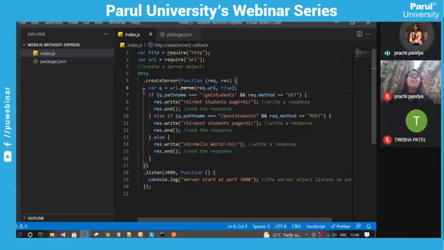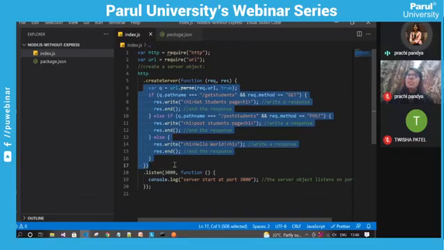So for checking every API route, every API request type, writing such if conditions is not suitable. For this particular purpose, we are using Express as a Node.js framework, not only for routing, but also for parsing request bodies. There are also many other functionalities associated with Express.js, like if we want to validate our data, Express.js provides several extra packages for validation.